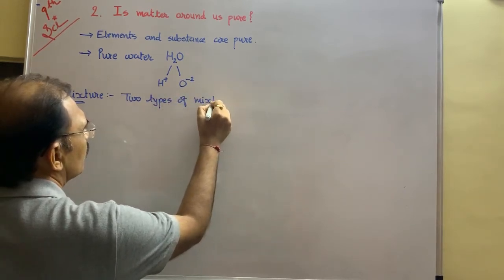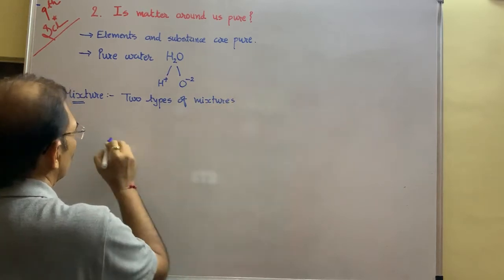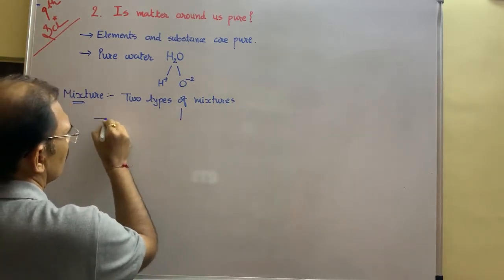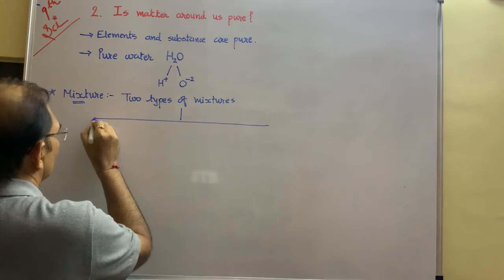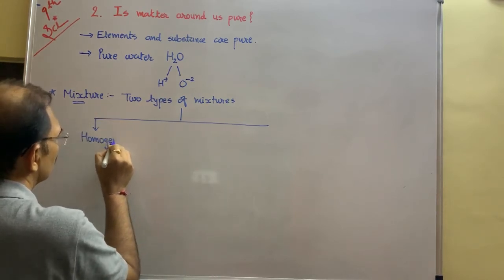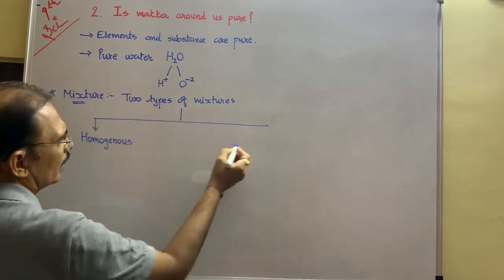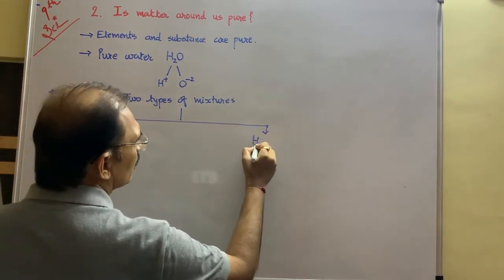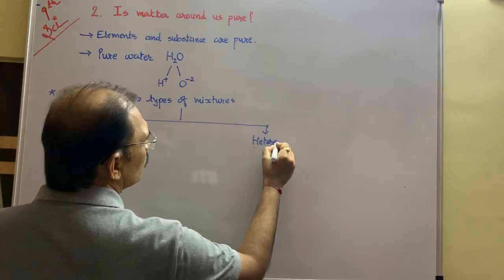There are 2 types of mixtures. First is homogeneous mixture, and second is heterogeneous mixture.